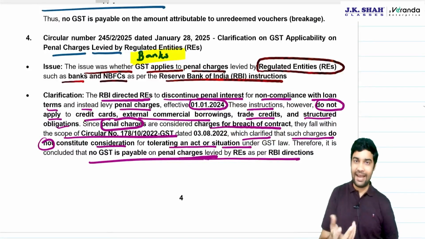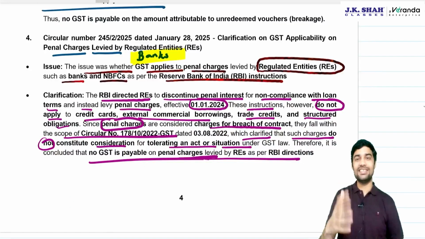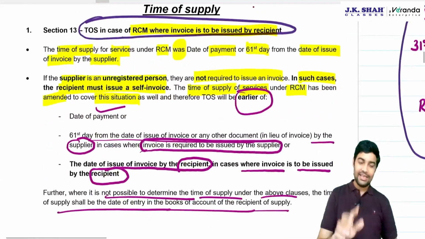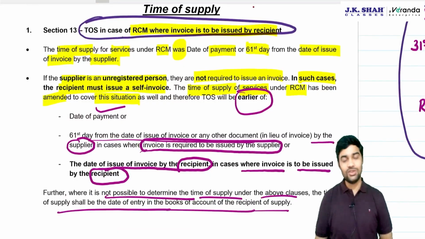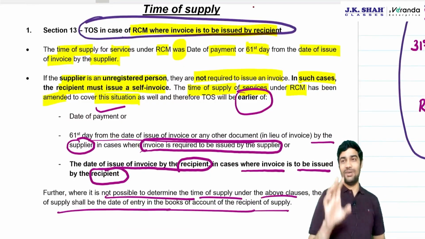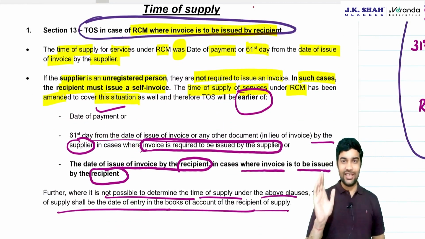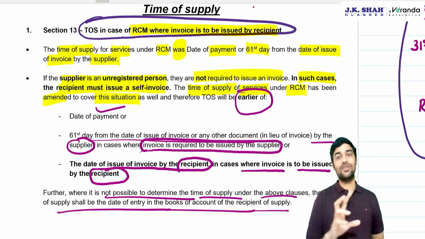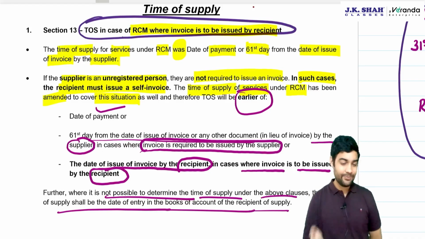Regulated entities like banks levy penal charges. Those penal charges are for breach of contract, so GST will not be applicable. Time of supply for vouchers is actually deleted, but for September 25 you have to read it because the change was made in Finance Act 2025, which is yet to be notified.